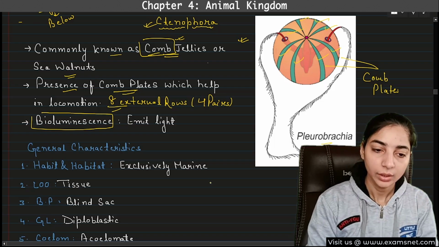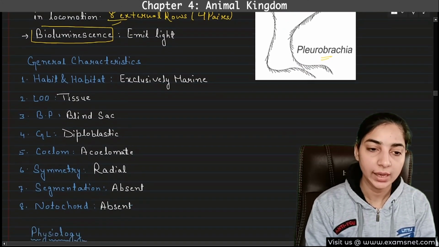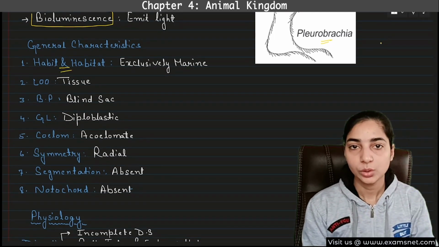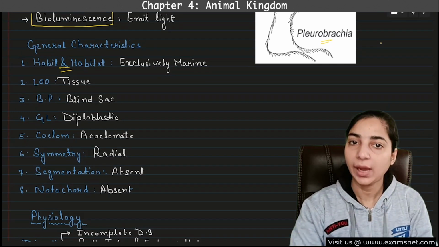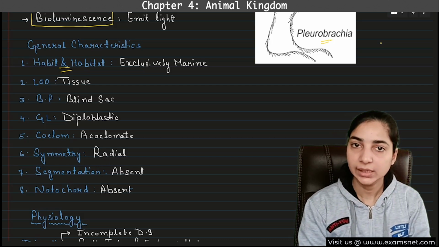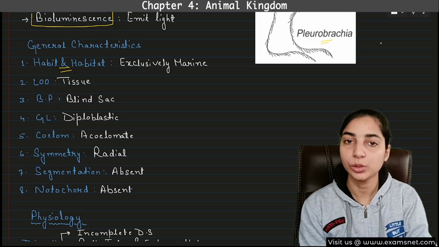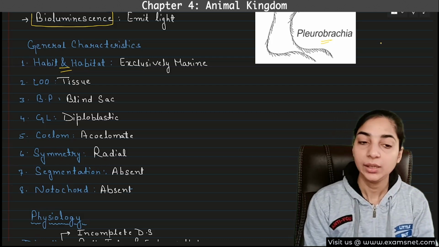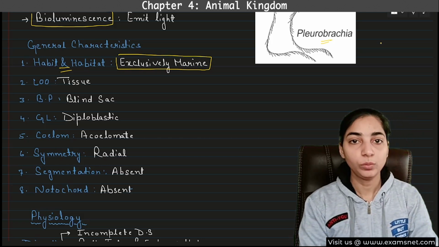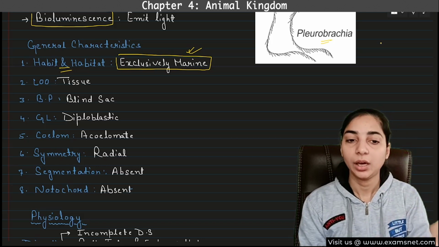Okay. Now let's come to the general characteristics. So we will discuss the general characteristics as usual. First thing is habit and habitat. So we saw in Porifera, they were all aquatic, but mostly they were marine. Okay, few lived in fresh water. Similarly, in Coelenterata also, they lived in both the marine environment as well as fresh water, but mostly they were also marine. But here you have to note that they are exclusively marine. That means no ctenophore lives in the fresh water. All of them live in the marine environment. That means sea water.